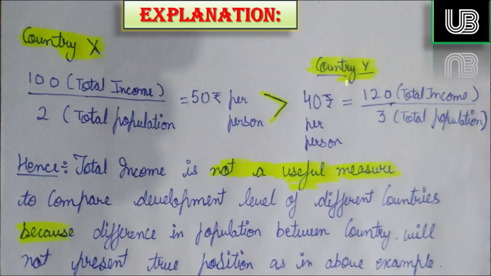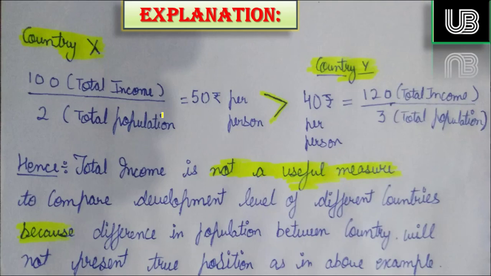While in country Y, the 120 is divided among the population, which is 3, so the average income will become 40. That is less than the 50 rupees. So total income is not the right tool to compare between two countries, whereas GDP per capita is a much more appropriate tool for comparison.